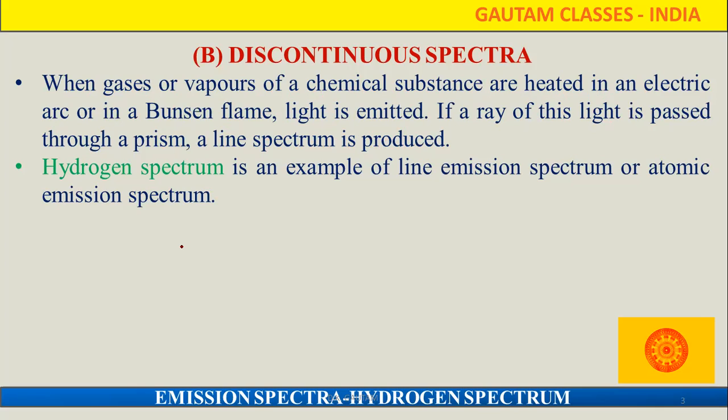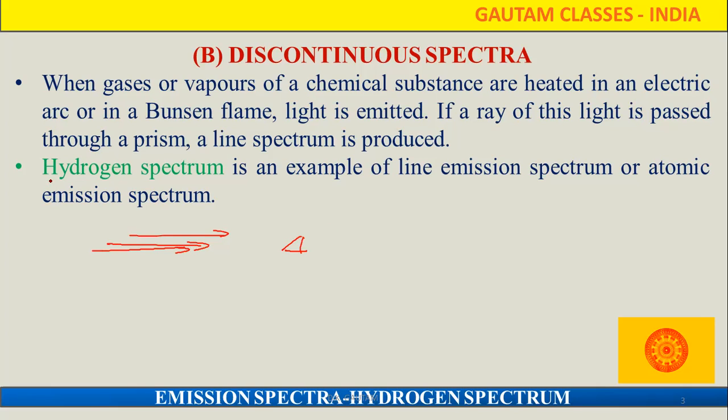In that, white light we are not sending through the prism. Firstly, the substance is heated. After heating, whatever ray is generated, that ray is passed through the prism. The emitted light does not contain all types of wavelength. Whatever limited wavelengths are present here pass through the prism. After that, whatever spectrum we get is called the discontinuous spectrum.